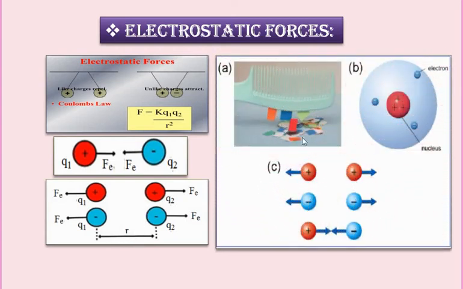These are the different examples. In winter, when we run a comb fast through our dry hair and bring small pieces of paper in contact with the rubber comb, experimentally it is observed that the pieces of paper get attracted towards the comb. Here the electron is negatively charged and it revolves around the nucleus. The nucleus is positively charged. We have seen that same charges repel each other and different charges attract each other.